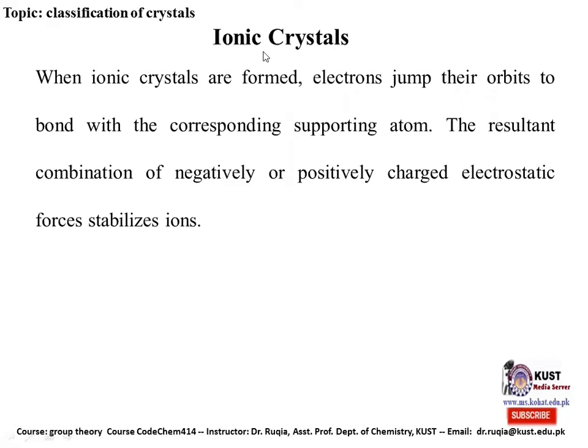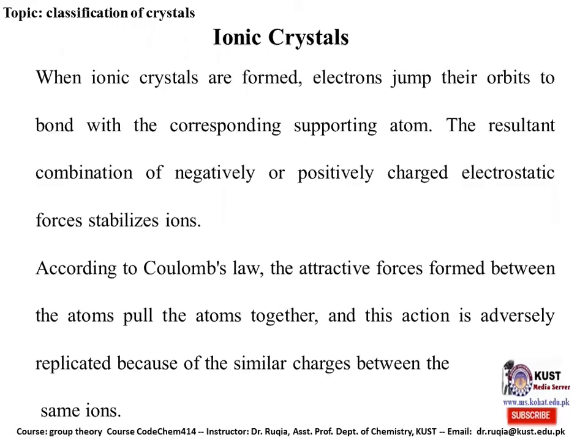Now, ionic crystals. When ionic crystals are formed, electrons jump their orbits to bond with the corresponding supporting atom. The resultant combination of negatively and positively charged electrostatic forces stabilizes the ions. It is clear from the name, these are ionic crystals, so they will be formed of positively and negatively charged ions. According to Coulomb's law, the attractive forces between the atoms pull the atoms together, and this action is repelled because of the similar charges between the same ions.